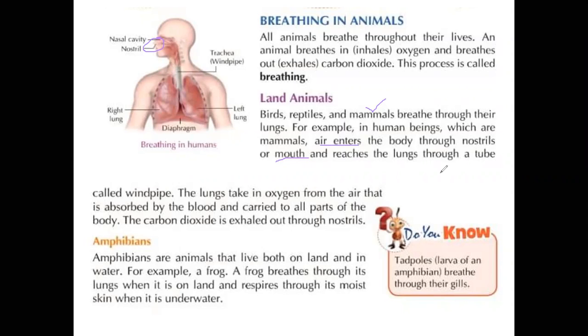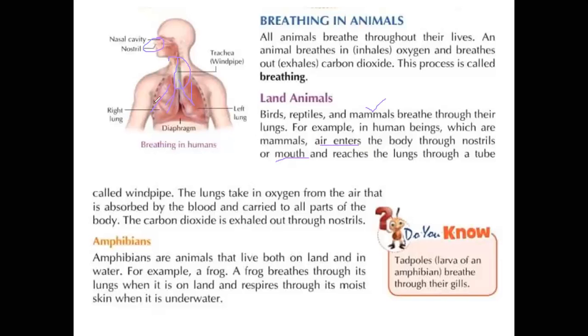The air reaches the lungs through a tube called the windpipe. Through the windpipe we receive the air into the lungs. The lungs take the oxygen from the air, which is absorbed by the blood. When the air reaches the lungs, only the oxygen is separated into the blood.